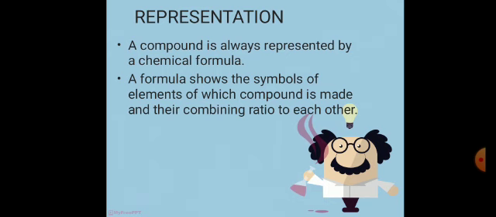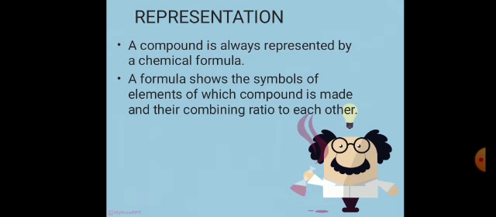In elements, we discussed that the elements are represented with symbols, but here the compounds are represented by the chemical formula. Now what is a chemical formula? A formula which shows the symbols of the elements of which a compound is made and their combining ratio to each other. A chemical formula consists of two main things: the symbols of the elements and their combining ratio.